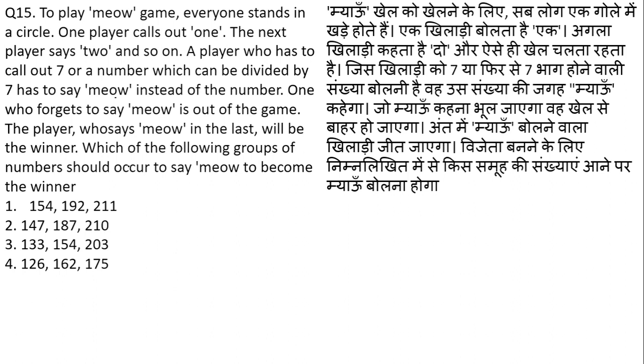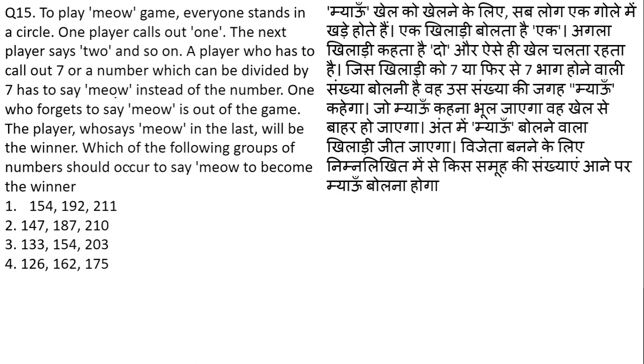For example, the students are calling out 1, 2, 3, 4, 5, 6, but 7 is a number which is divisible by 7, so the player must say meow instead of 7. If he says 7, he is out of the game, and if he says meow, he is still in the game. This is just an example. The next number which is divisible by 7 will be 14. So until 13, everyone will pronounce the number, but at the number 14, the person has to say meow.